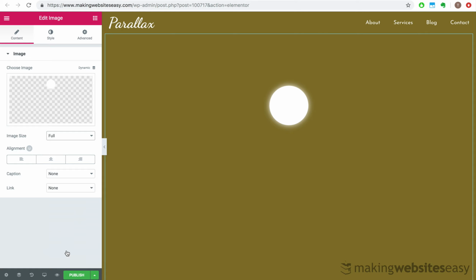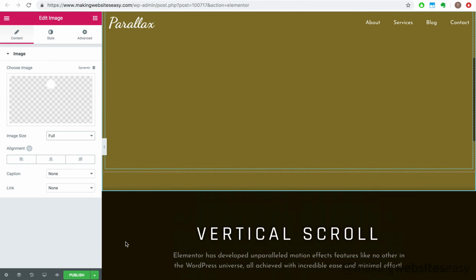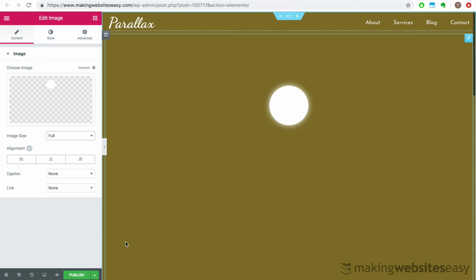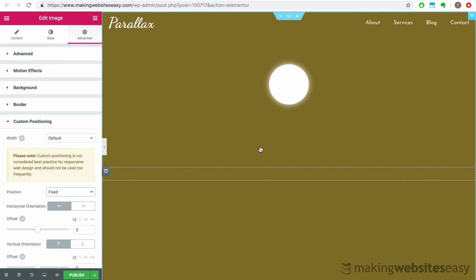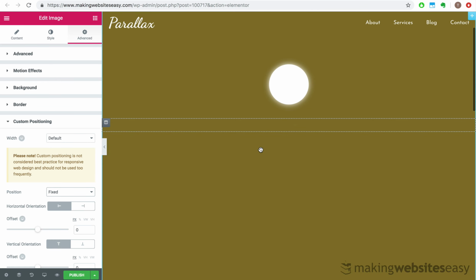Now as we scroll down, the sun scrolls along as well as expected. However, we prefer that it remained fixed as we scroll. So under Advanced, Custom Positioning, we set the position to be fixed. So as we now scroll down, it remains in the same position.